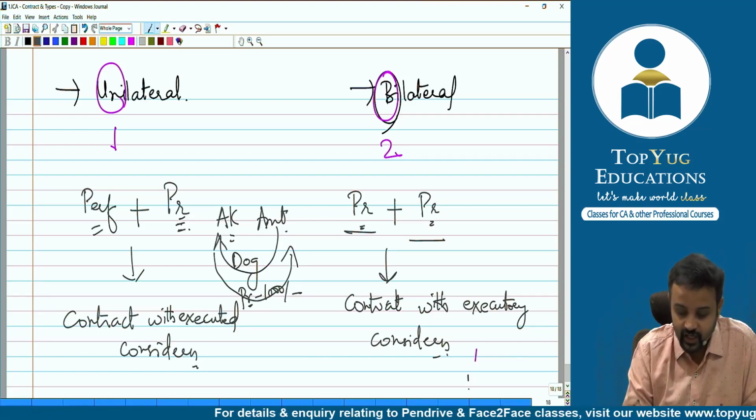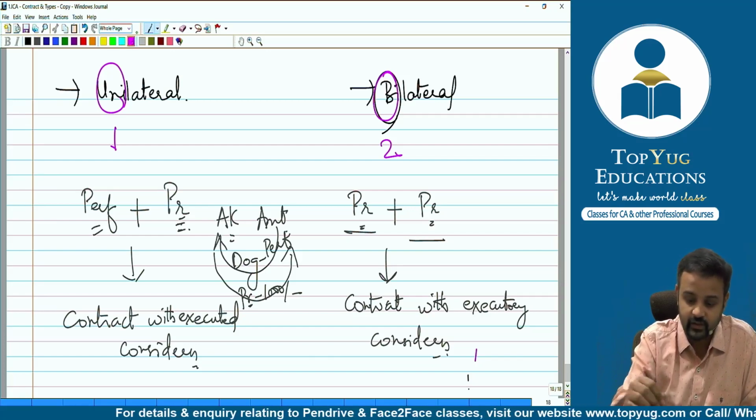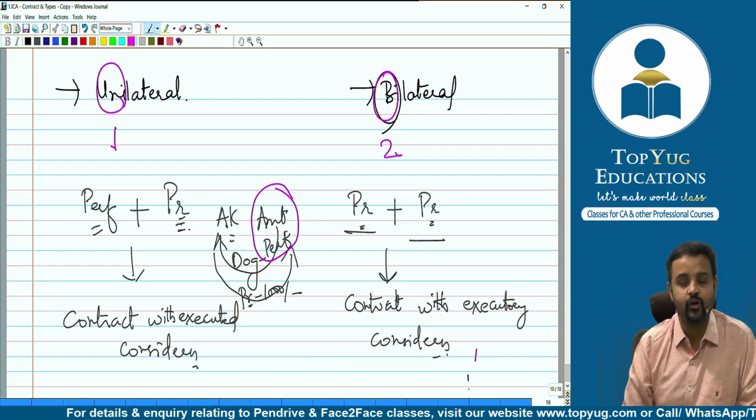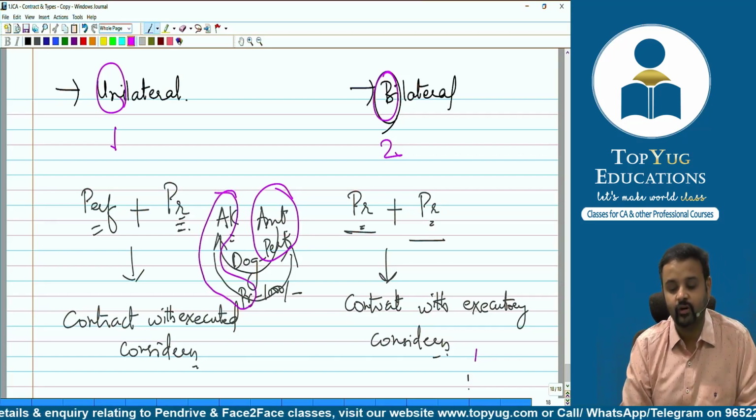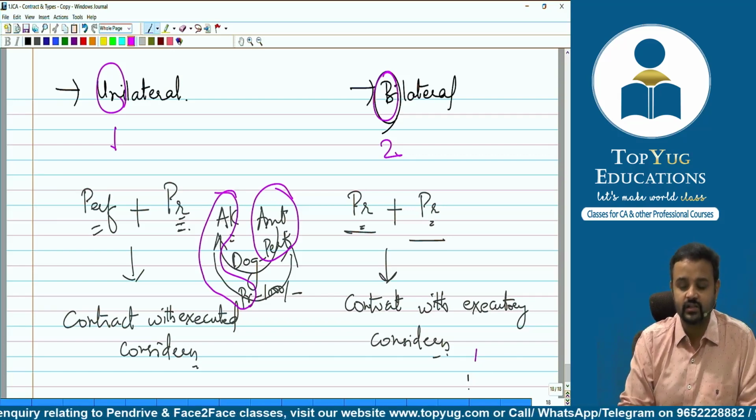So Amit has already performed, but Akanksha has not yet performed. There is only a promise from Akanksha's side.